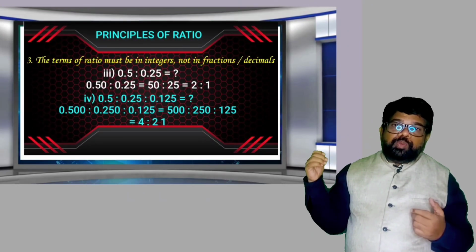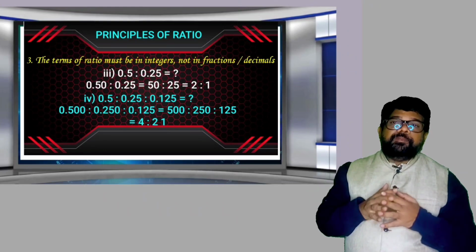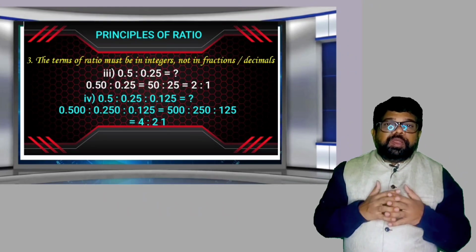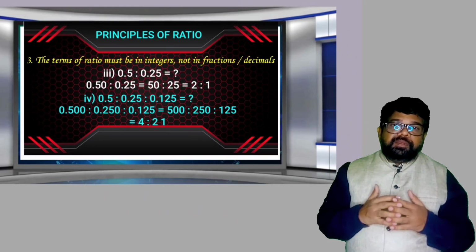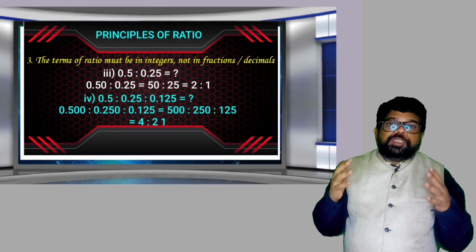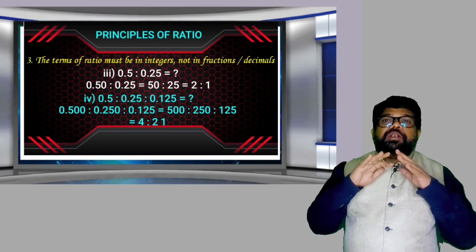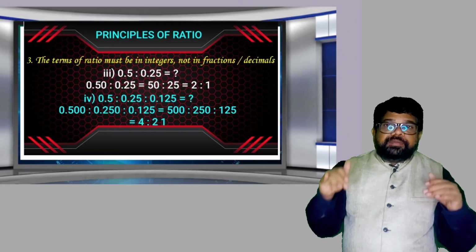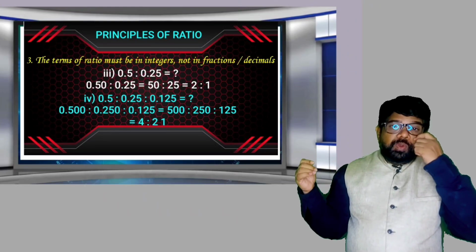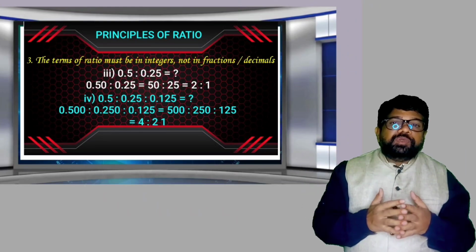Suppose the third example: 0.5 : 0.25. Now here the terms are in decimal. According to our principle, the terms must be in integers only, not in fractions, not in decimals. But sometimes in the exam it may be given in decimals also. How can you convert this also into integers?